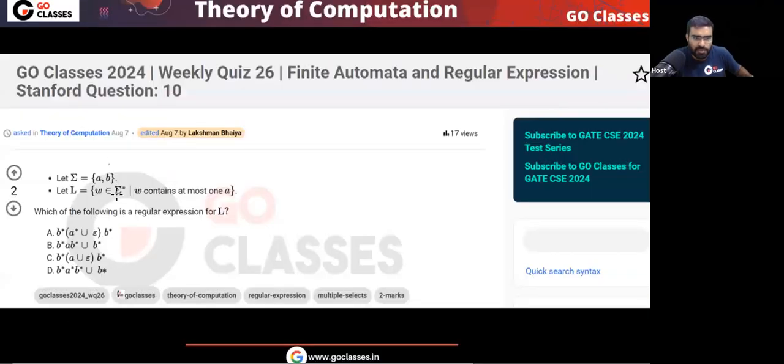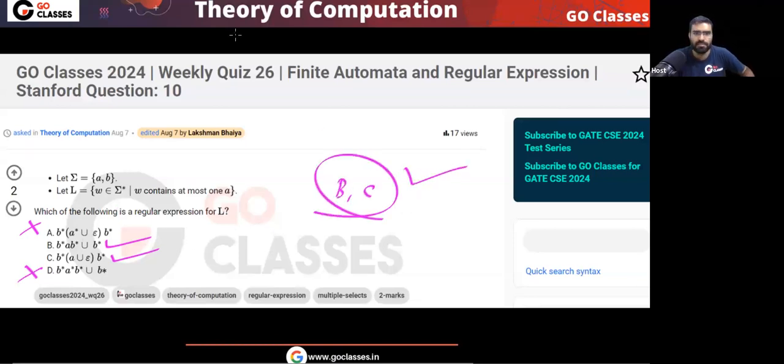So tell me what is the answer for this question? For this question, option A is not the answer. Option B is the answer. Option C is the answer. Option D is not the answer. So for this question, the answer will be B, C.